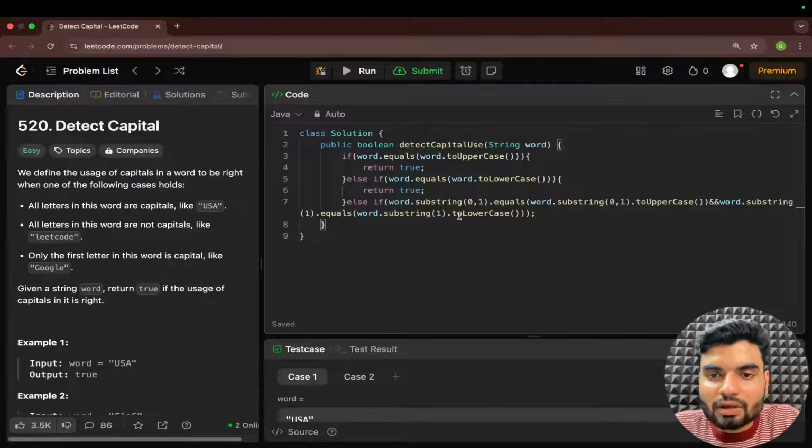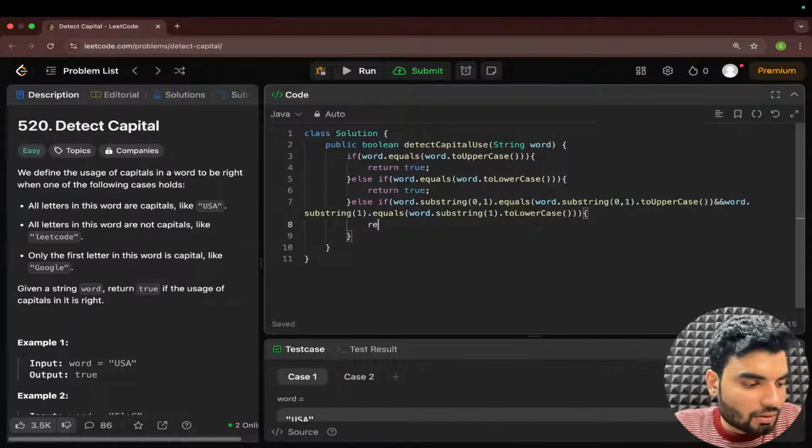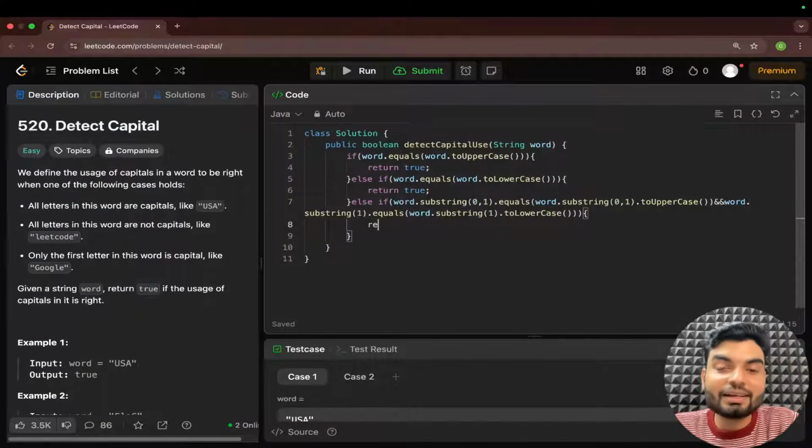Okay, so now this was the condition, and if this is the case, we can return it. So what is the time complexity? This is linear actually. Why linear? Because the substring will take that part, and that part will take linear complexity.